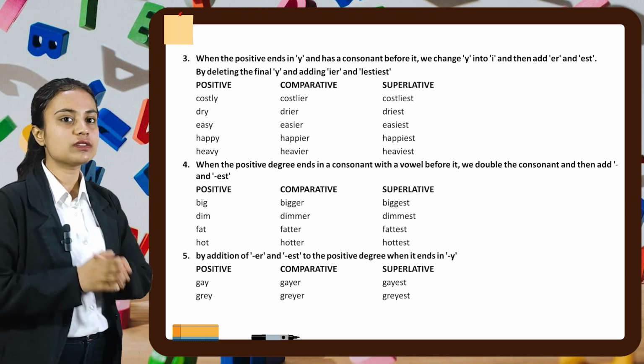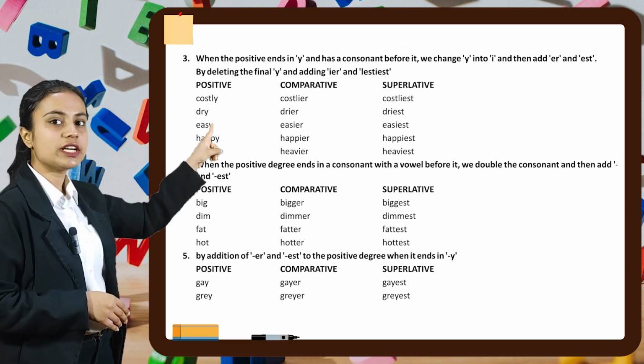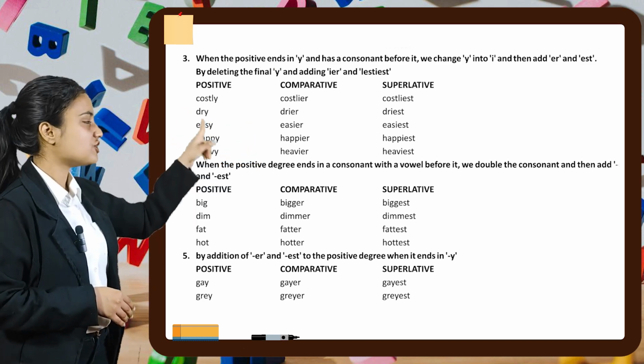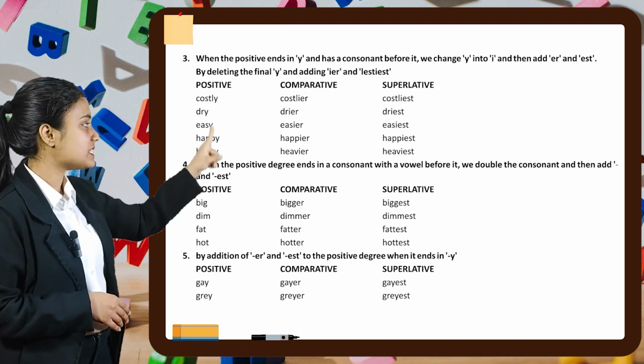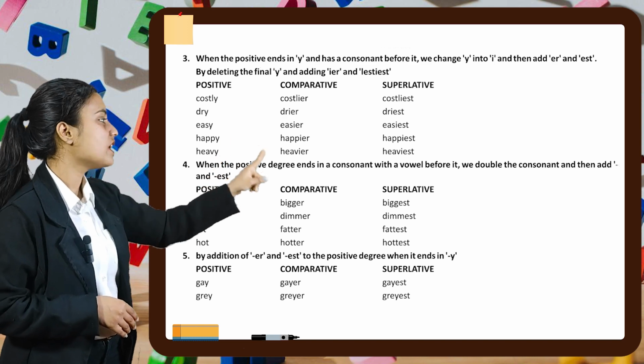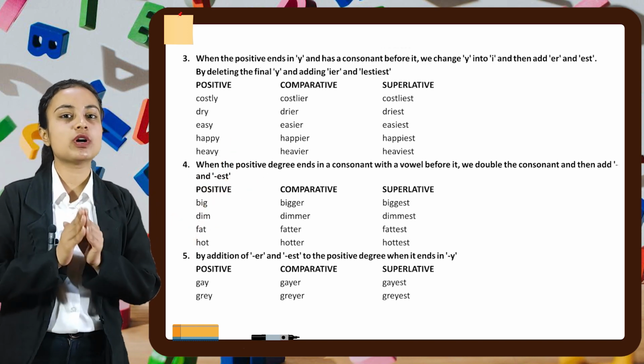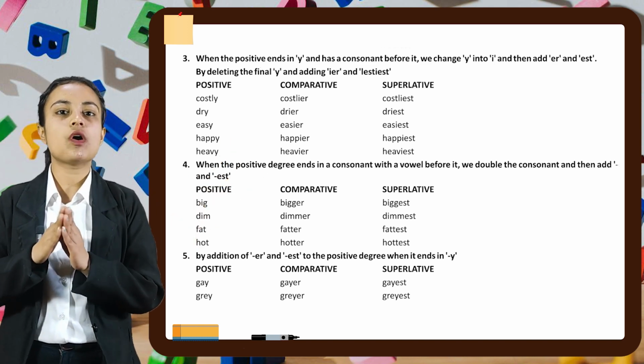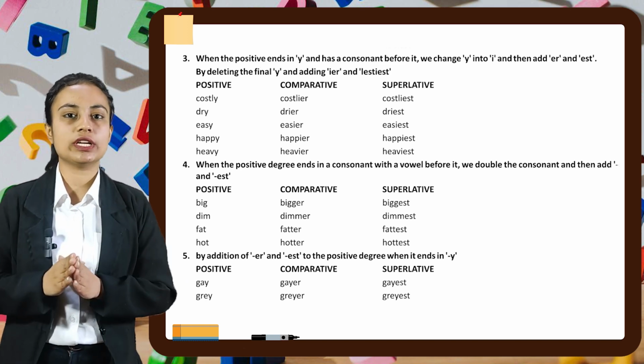So let's read out some words. Costly, costlier, costliest. Dry, drier, driest. Easy, easier, easiest. Happy, happier, happiest. Heavy, heavier, heaviest. Now when the positive degree ends in a consonant with a vowel before it, we double